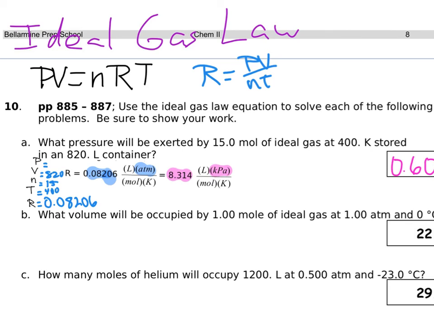And what I've done is I highlighted the value and what pressure they're in. So the blue one is in atmospheres, so that's the one we're going to use. If it happens to be in kilopascals, then you're going to use that other value and substitute in that value for R. So that's going to be our next step, is we're going to write out the equation, substitute in, and then solve, in this case, solve for P.